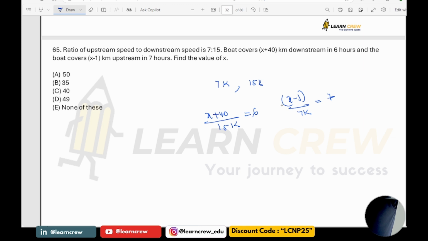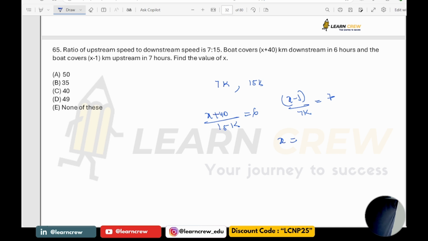So what can you say now? Dividing this by this and solving these two, I will get x. What value of x is going to satisfy?